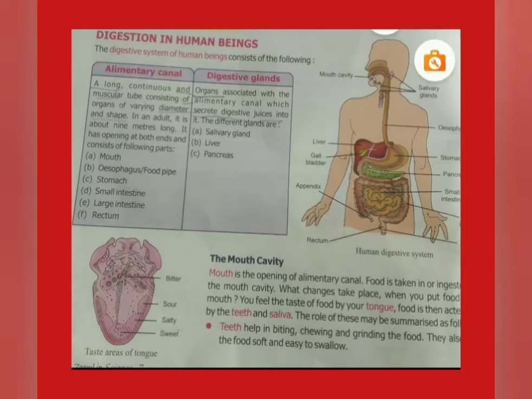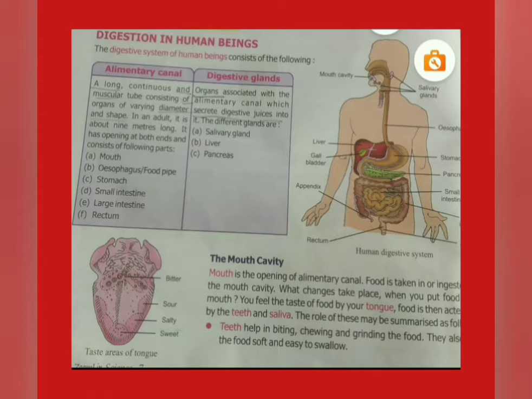The mouth cavity. The alimentary canal starts from the mouth, and food is taken in through the mouth cavity. It has a tongue, teeth and saliva. Teeth help in biting, chewing and grinding the food.